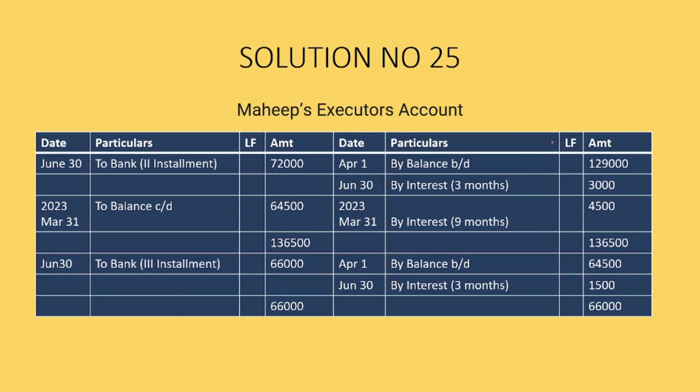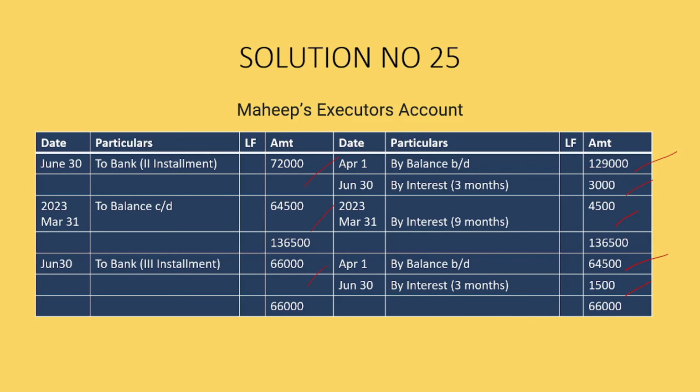Now similarly, if we carry on 1,29,000 to the next year by balance B by D, by interest 3 months 3,000, by interest 9 months 4,500, and then what happens to bank second installment 72,000, that is to balance C by D 64,500, and this 64,500 gets carried on next year by balance B by D 64,500, by interest 1,500, and here to bank third installment 66,000.